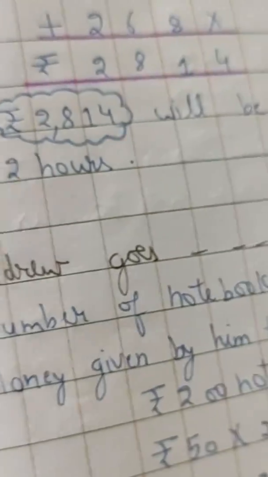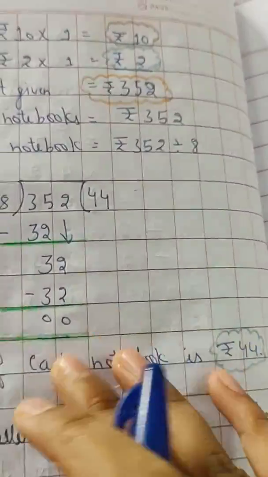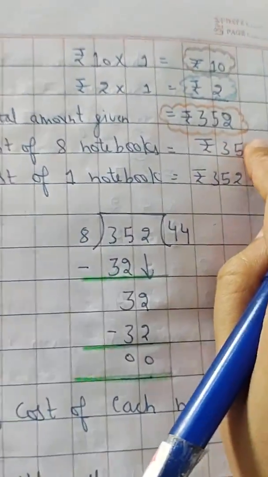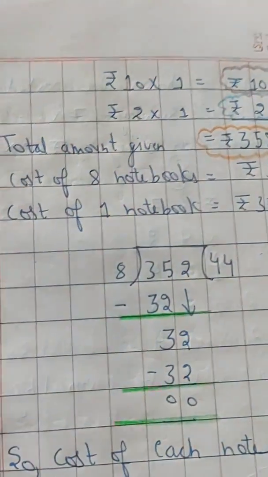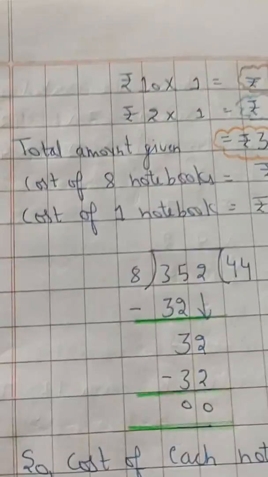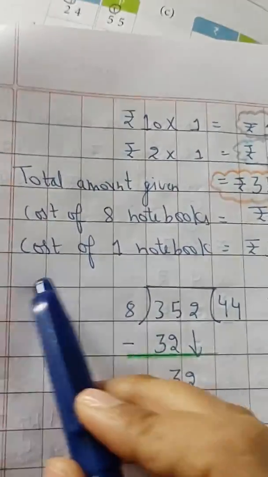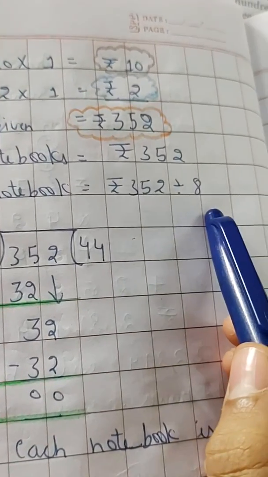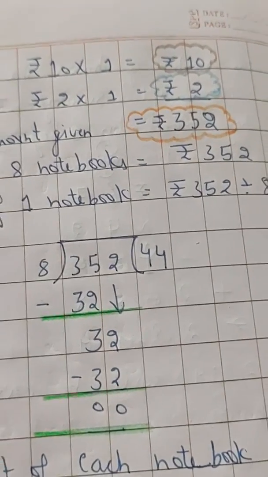Then 2 plus 1 is 3, so 352. So the total amount is 352. It means the total cost of 8 notebooks is 352. The cost of 1 notebook is 352 divided by 8. So we will divide 352 by 8.